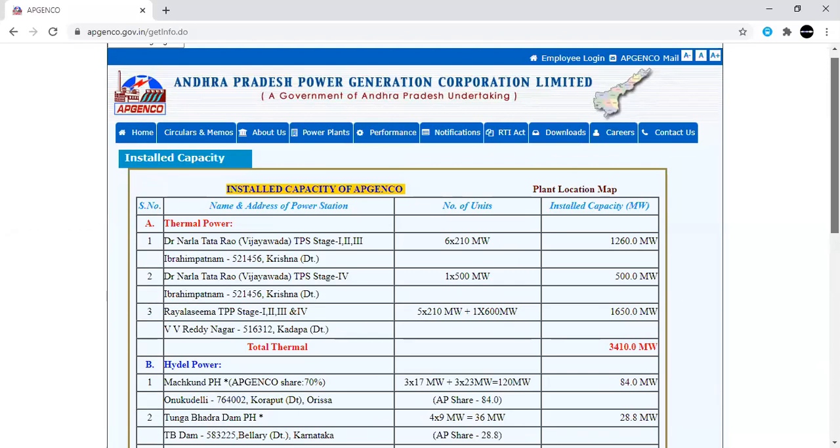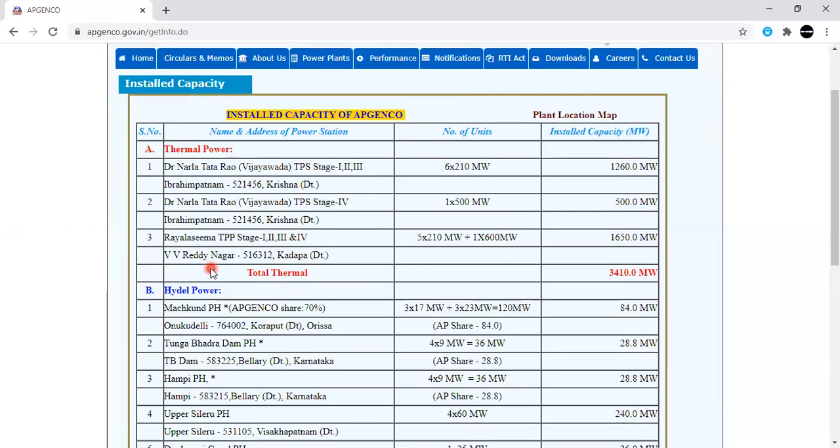You may get one doubt: sir, we have some power plants in Nellore also. But whatever power plants are mentioned in this AP Genco official site are totally set up by AP Genco itself alone. For example, if you consider Nellore, some of the power plants in our AP state were set up by NTPC.